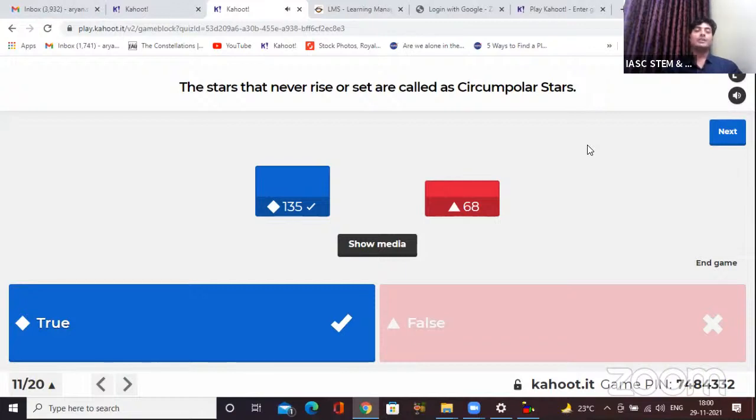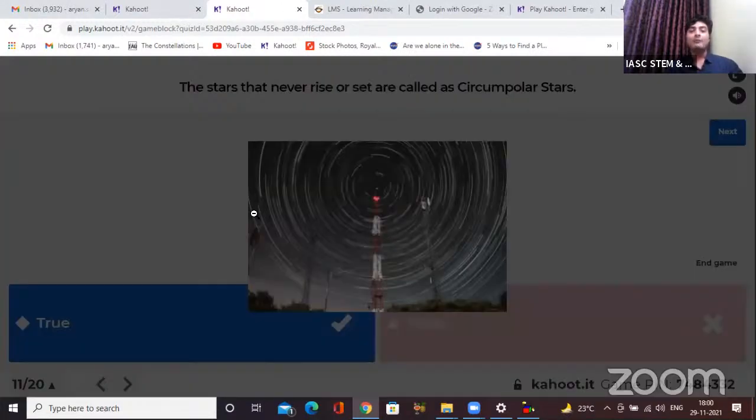Okay, very good. 135 of you say it's true. Well, the statement is true. So learning for the other 68 of you. Well, have you ever seen an image like this? Many times, when I was not in astronomy, when I saw an image like this, I used to think it's a fake image, right? It actually looks like this.